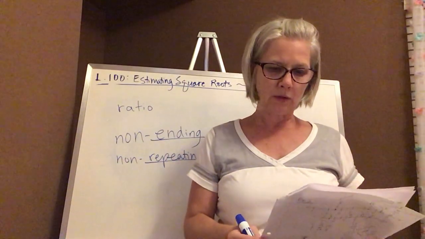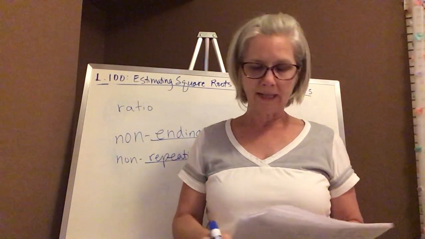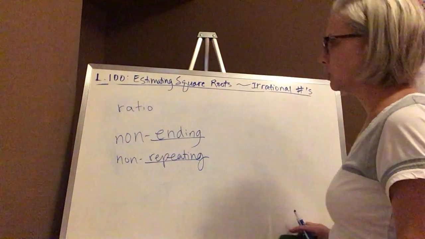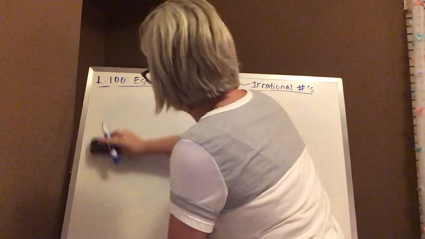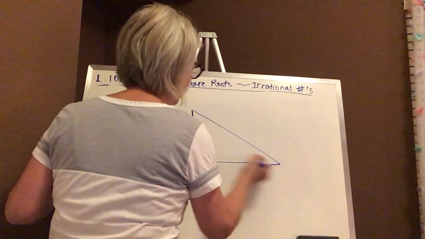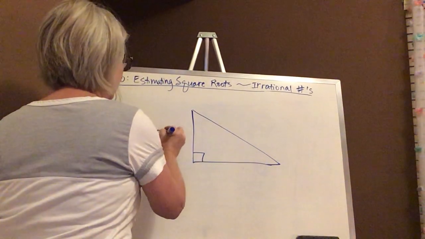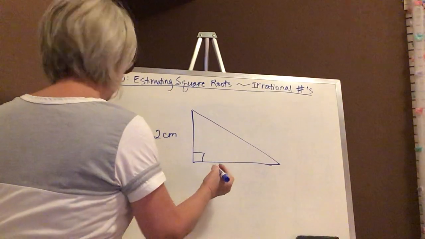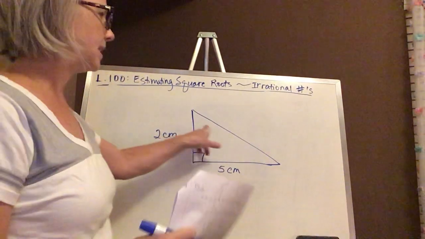I'm going to show you where you might see the square root of 29 come up on a triangle's measurement for one of its sides. So I'm going to draw here. This is just for you to watch. This is pretty cool though, because we talked about the Pythagorean theorem the other day. We talked about how we can use the Pythagorean theorem to figure out a missing side length.